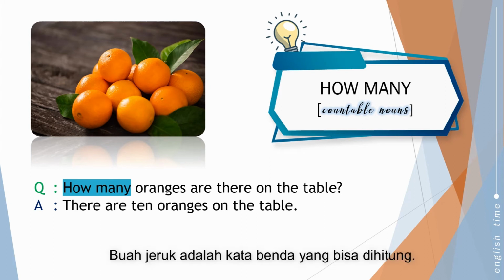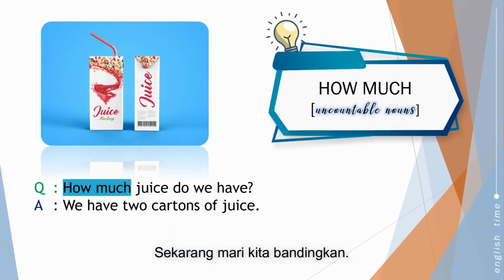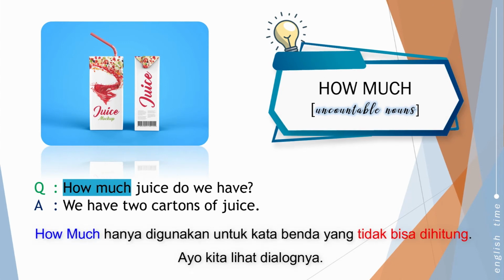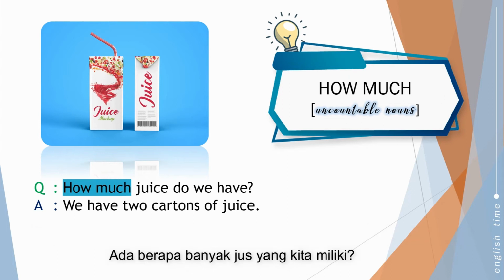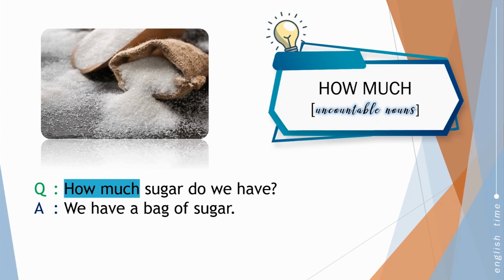Oranges is countable nouns. And now let's compare to this. How much? How much is only used for uncountable nouns. Let's take a look at the dialogue. How much juice do we have? We have 2 cartons of juice. And now last example. How much sugar do we have? We have a bag of sugar.